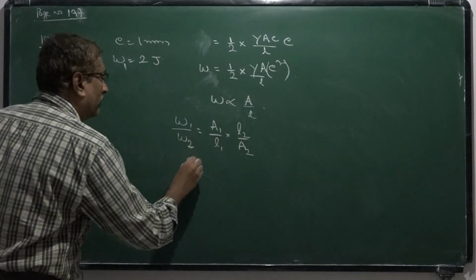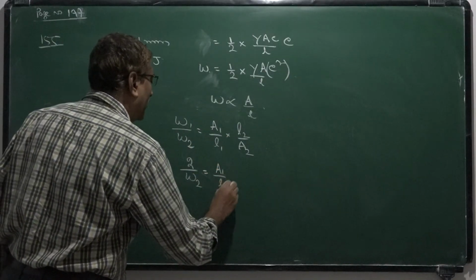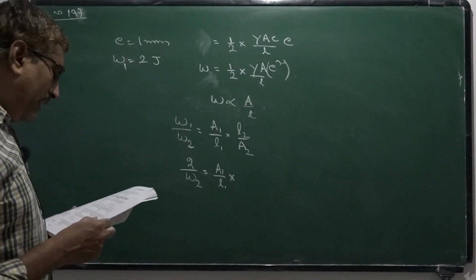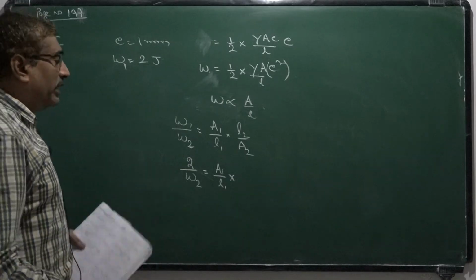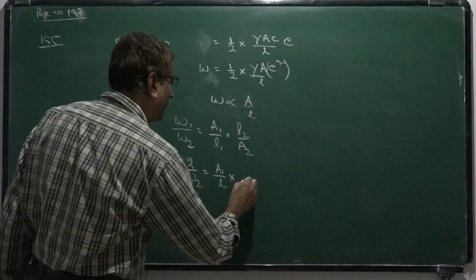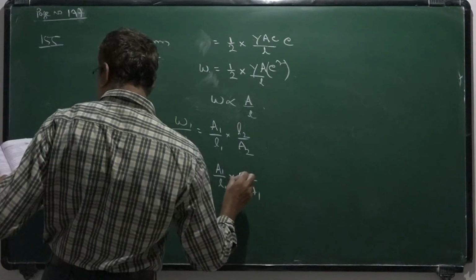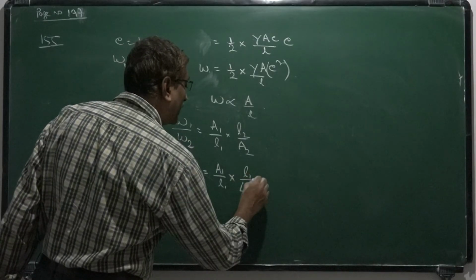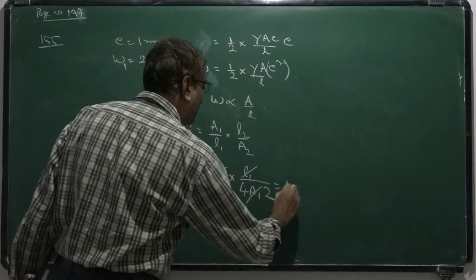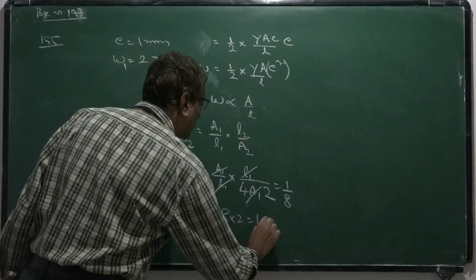Here W1 is 2, so 2 by W2 is equal to A1 by L1 into, now radius of cross section is double, which means area of cross section becomes 4 times, so 4A1, and length is half, so L1 by 2. So area is cancelled, L1 is cancelled, 1 by 8. So W2 is equal to 8 into 2, so 16 joule.